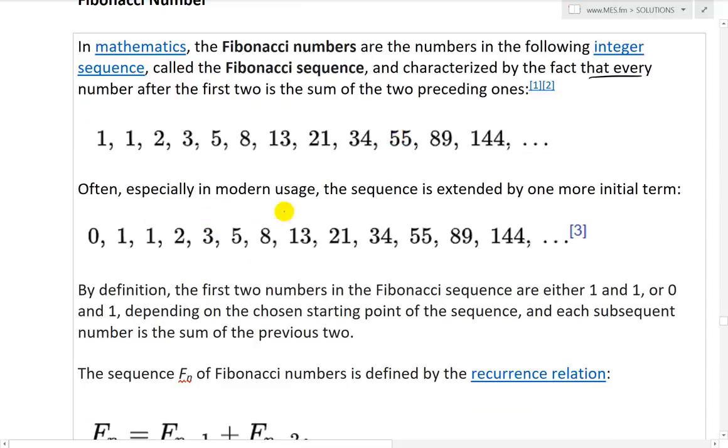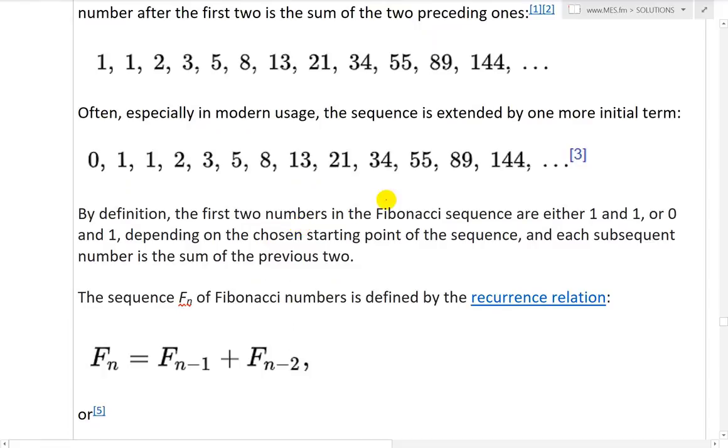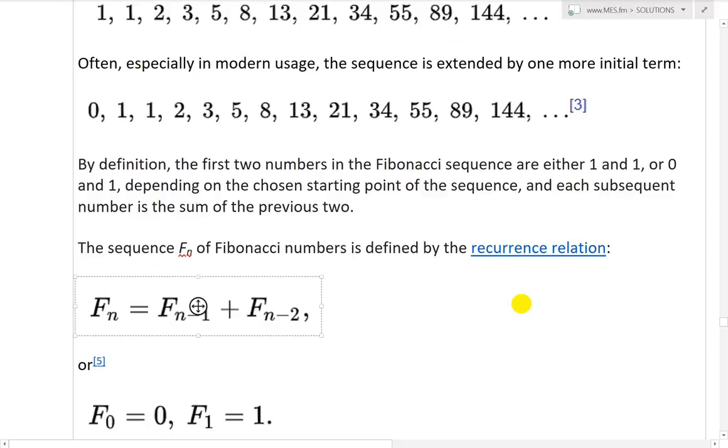Now often, especially in modern usage, the sequence is extended by one more initial digit, adding a 0 there. So this 1, 1 is the sum of 0 and 1, and so on. By definition, the first two numbers in the Fibonacci sequence are either 1 and 1 or 0 and 1, depending on the chosen starting point of the sequence, and each subsequent number is the sum of the previous two.